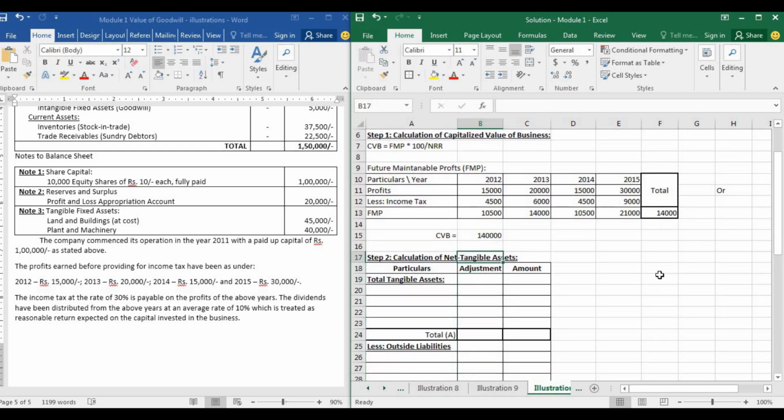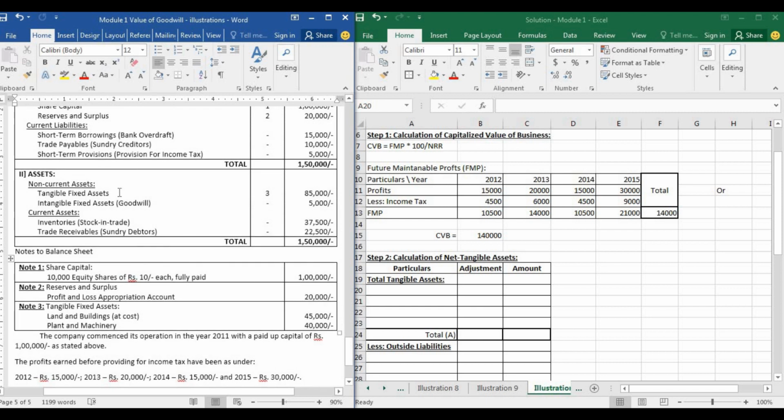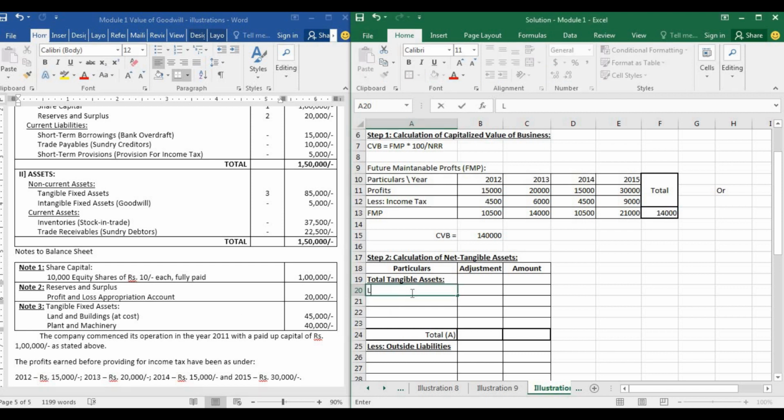Okay. Moving on to the next step, which is calculation of net tangible assets. The formula for net tangible assets is total tangible assets minus outside liabilities. So now we'll have to look at the balance sheet for that on the asset side. See, tangible fixed assets, we have a working note. So we'll go to working note number 3. So the first one is land and building. The amount is 45,000. Then we have plant and machinery. Amount is 40,000. Okay, we are done with note number 3.